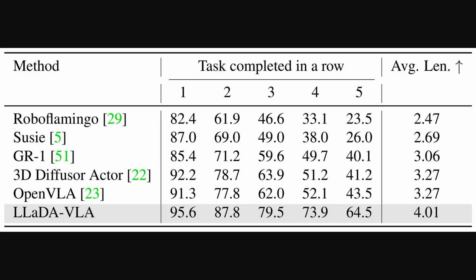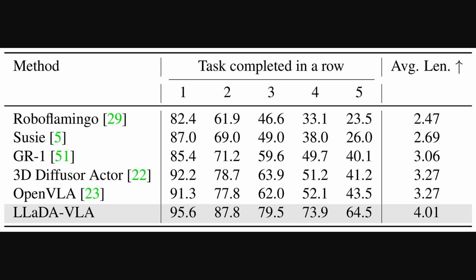So the previous table summarized simpler ENV results. Table 2 reports performance on the Kelvin ABC-D benchmark. The table lists how many tasks models complete consecutively, which stresses long horizon consistency because failures reset progress.